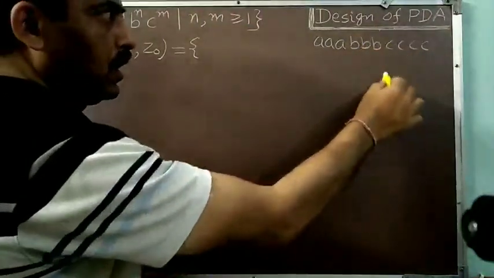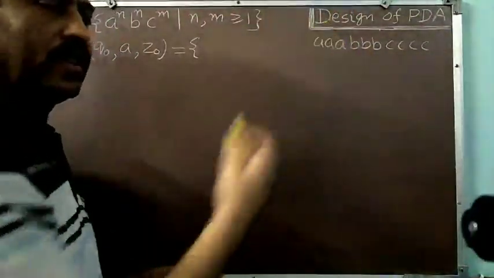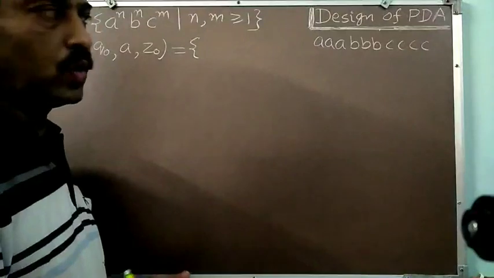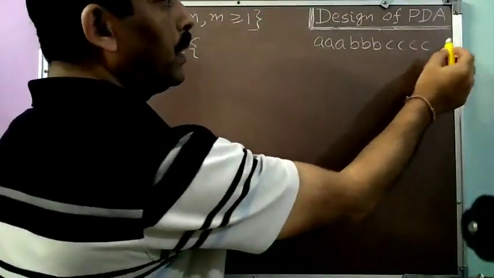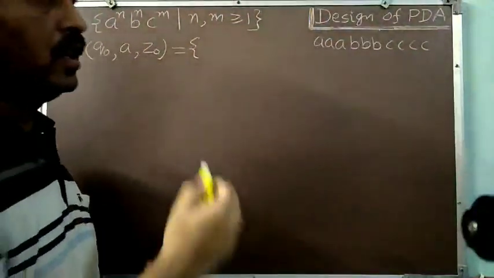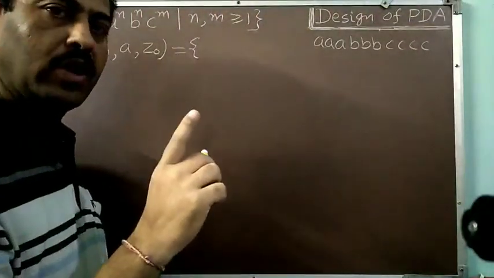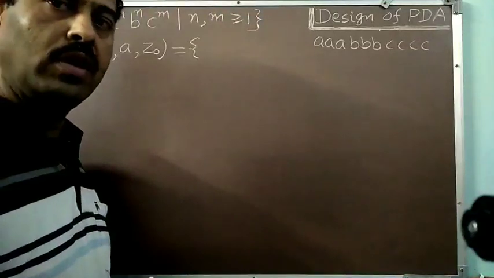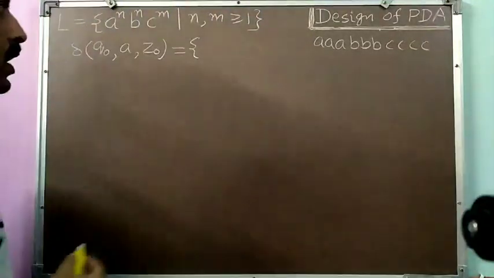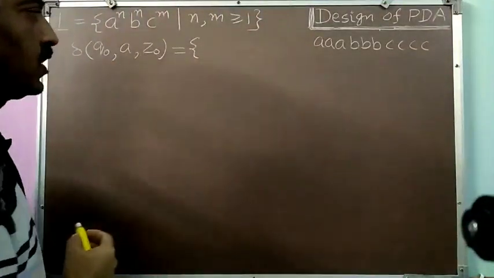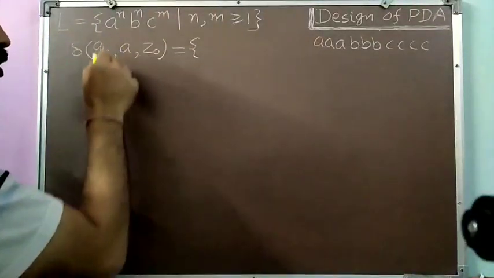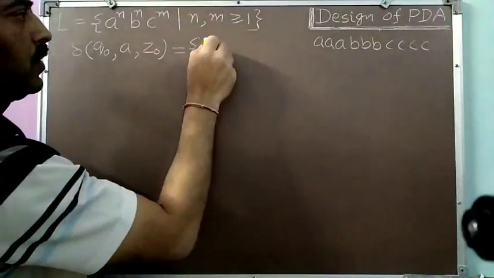Okay. So up till now, we will again be in the situation when Z0 will be on the top of the pushdown store. Then what we have to do, we have to simply consume all our C's. We have to just go through them and we have to consume these C's. But we have to make sure that at least one C should be consumed. So let us go. So we are going with the first phase, that is we have to push the A's. So Q0, A, Z0, so we will be pushing the first A.